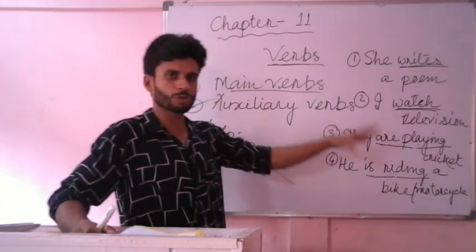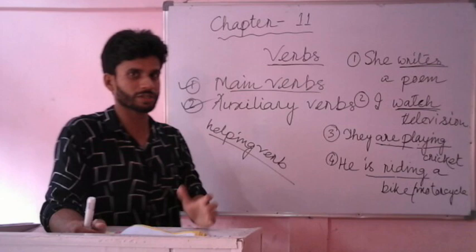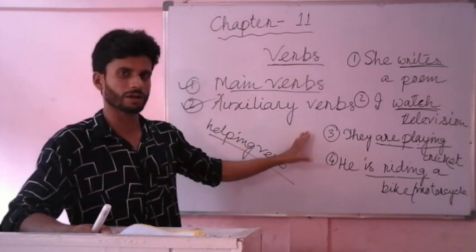Main verbs are those which indicate to do something, which mean action words or doing words. And auxiliary verbs are those which help the main verb. Auxiliary verbs do not mean anything alone. They do not give us a sense alone.